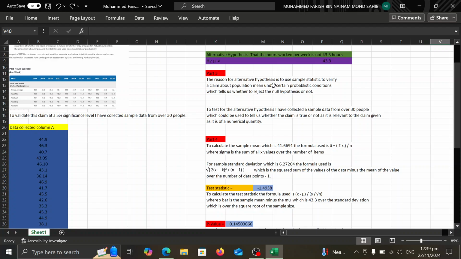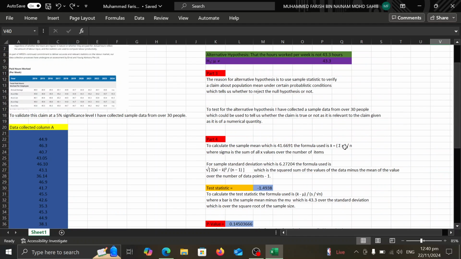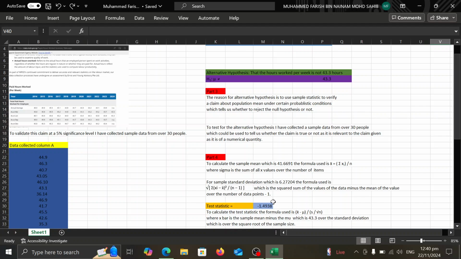which is 43.3. To calculate the sample mean, which is 41.6691, the formula used is here, as you can see, where sigma is the sum of all x values over the number of items. For the sample standard deviation, which is 6.27204, as you can see here, you can see the formula here too, which is the squared sum of the values of the data minus the mean of the values, over the number of data points minus 1.